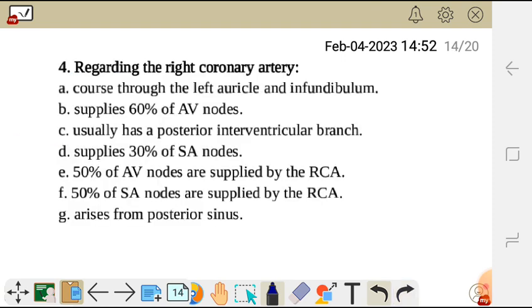Question 4, regarding the right coronary artery. A, it goes through the left auricle and the infundibulum. This statement is false because the one which goes through the left auricle and the infundibulum is the left coronary artery, not the right.